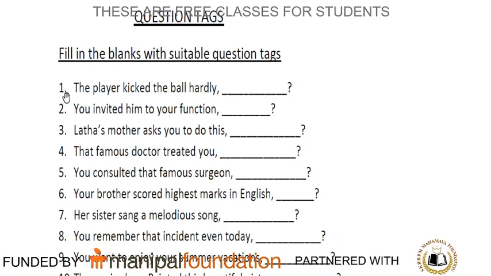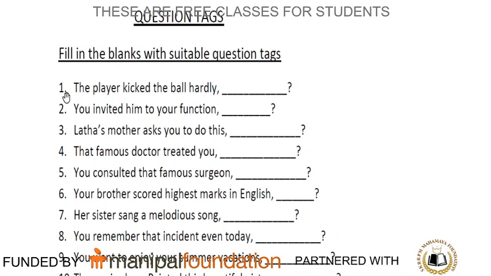Number 3, Lata's mother asks you to do this. Number 4, the famous doctor treated you. Number 5, you consulted that famous surgeon. Number 6, your brother scored highest marks in English.